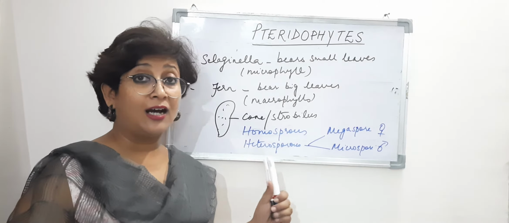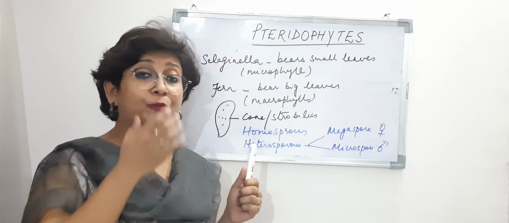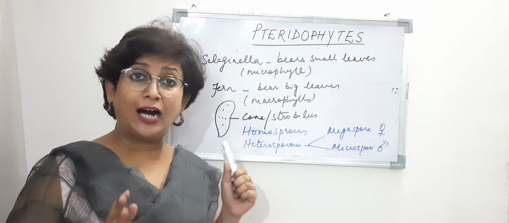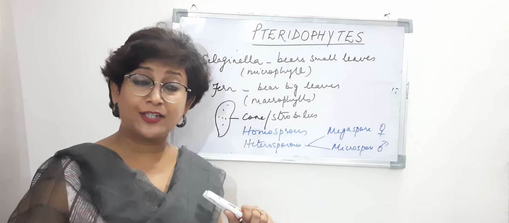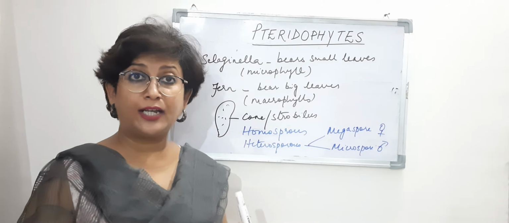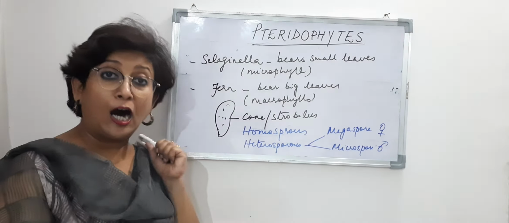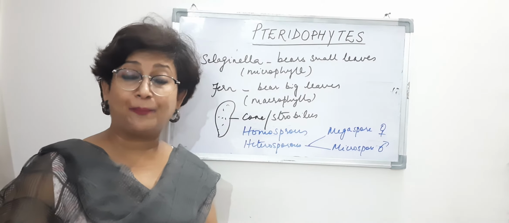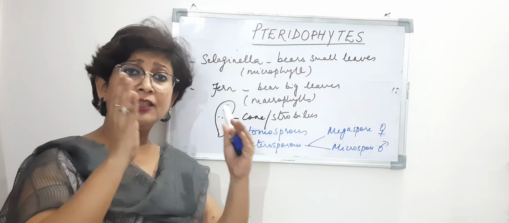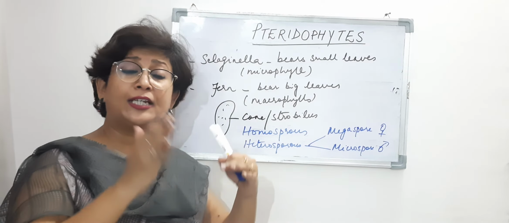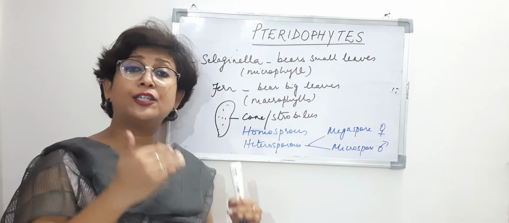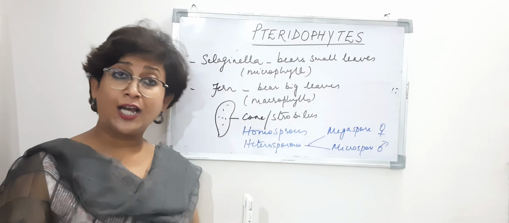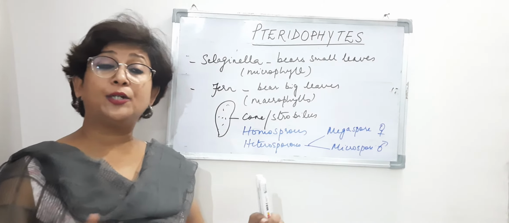They are seedless. After this, the next group that we will study is the plants bearing seeds, right? So from where have they evolved? They have evolved from pteridophytes. How from pteridophytes? Because of this precursor habit of the gametophyte growing on the sporophyte, the gametophyte bearing the zygote, and the zygote growing into an embryo.